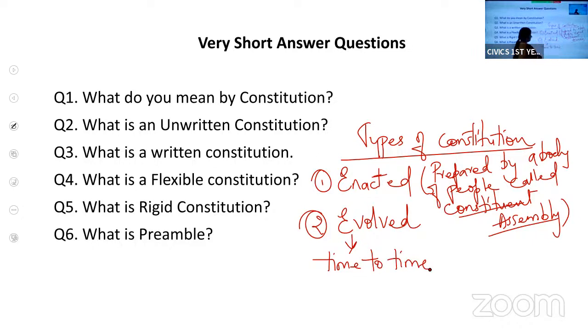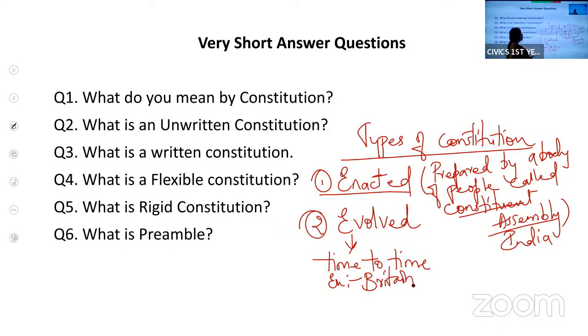The example of an enacted constitution is the Constitution of India. The Constitution of India is enacted. It is prepared by the body of people called the Constituent Assembly. And the example for an evolved constitution is the Constitution of Britain.